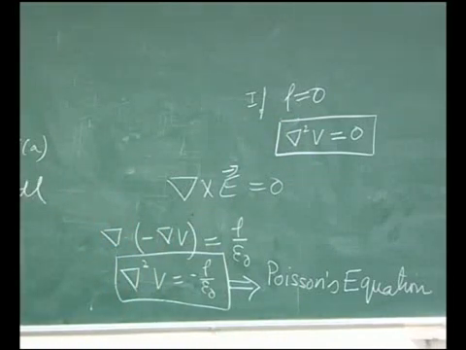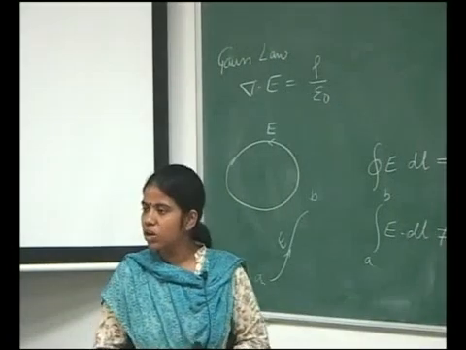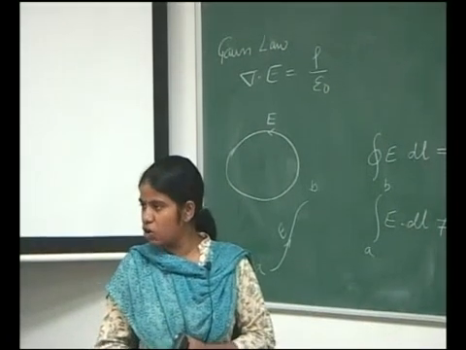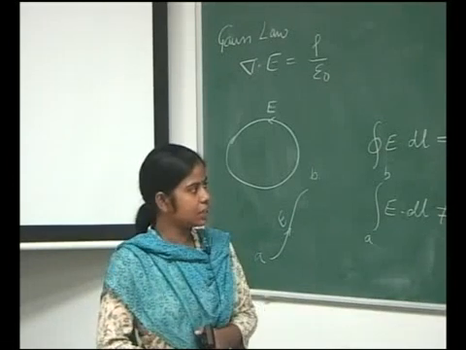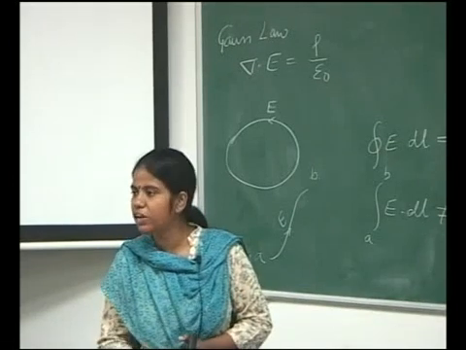And this form of the Poisson's equation is called the Laplace equation.